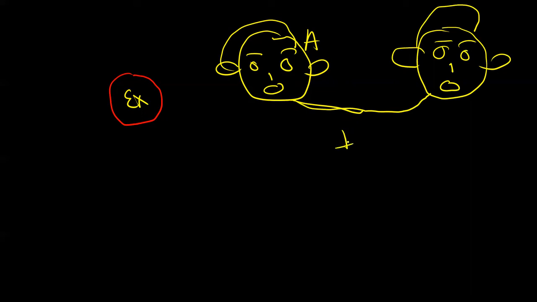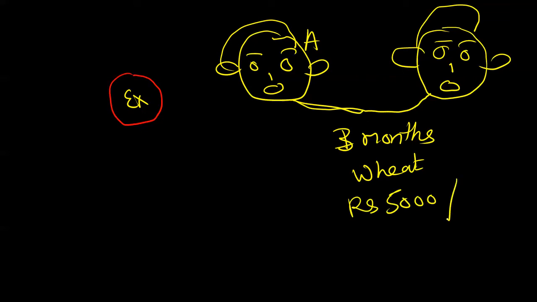He said that after 3 months, I will give you 3 quintal wheat. They are dealing in wheat at rupees 5,000 per quintal. इतना महंगा तो होता नहीं है, but we are just discussing a coincidental example. But what happens? They made an agreement and a contract, but after 3 months, if this person goes to him,